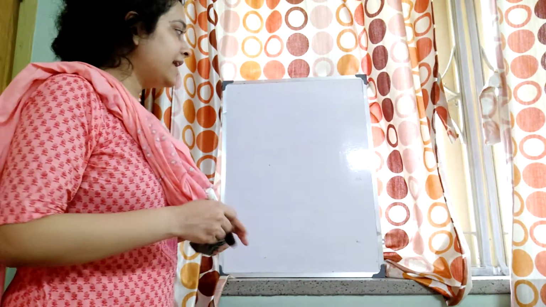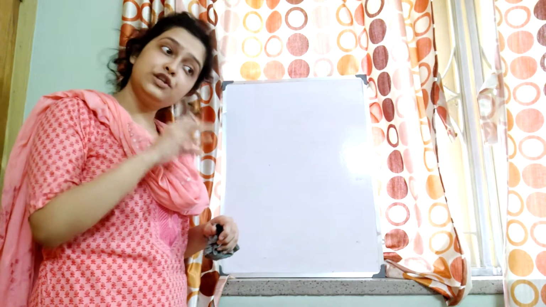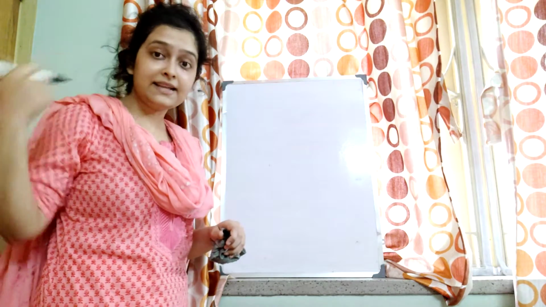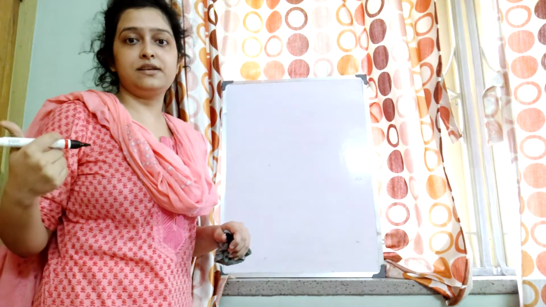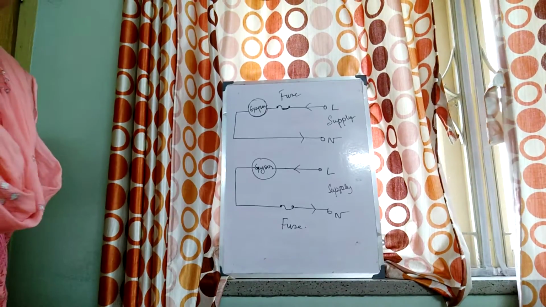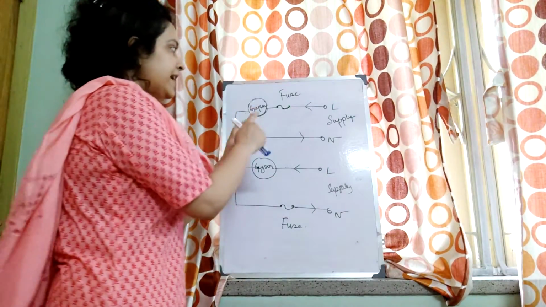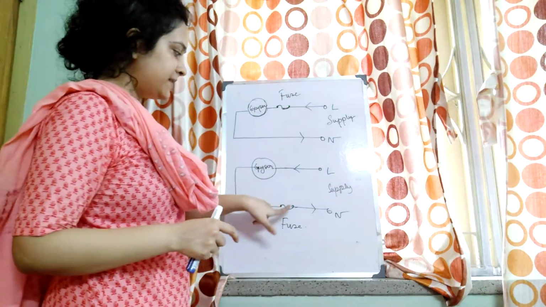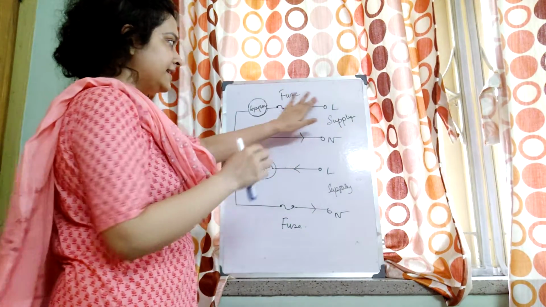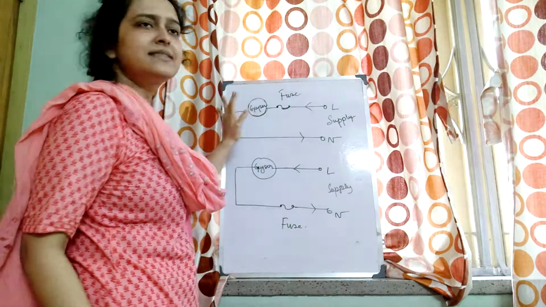Okay, and where do we use the fuse? Obviously before the appliance. And in which wire, live or neutral? Live wire. Fuse, like the switch, should always be connected with the live wire. So let's just see why. Just like previously we have seen, this is how we represent a fuse. If I connect the fuse in the live wire, current is flowing, safety limit of current is flowing through the, say, geyser.